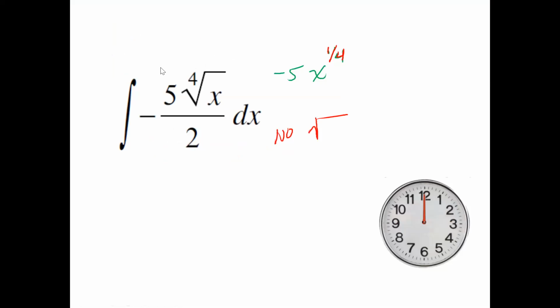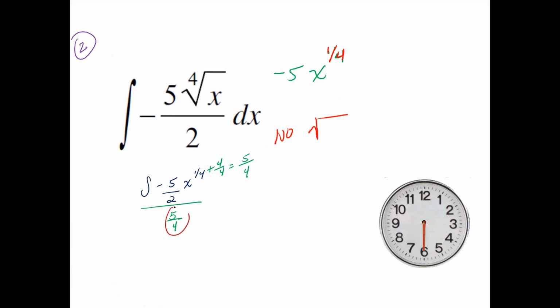Okay, question number 2. Go ahead and pause the video and give that a try. All right, I'm just going to jump right into it. So integral of negative 5, I don't like radicals, so I'm going to put x to the 1/4. Put the 2 with this one. Again, you're going to add a 1. So if I add a 1, it's a 4 over 4, which makes it a 5 over 4. And then I have to divide this entire thing by a 5/4.